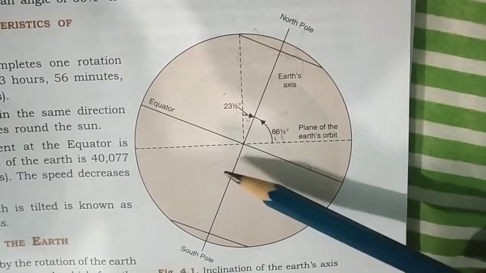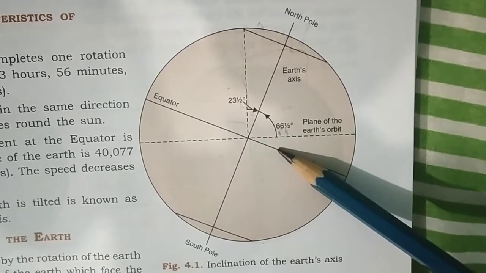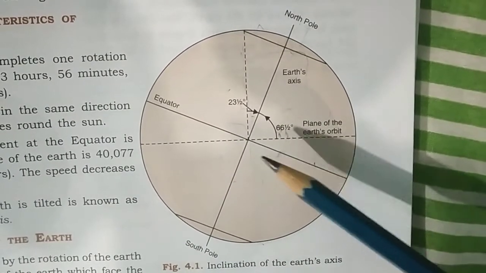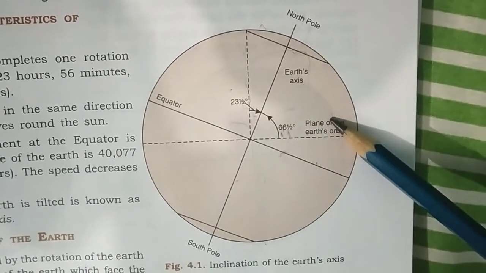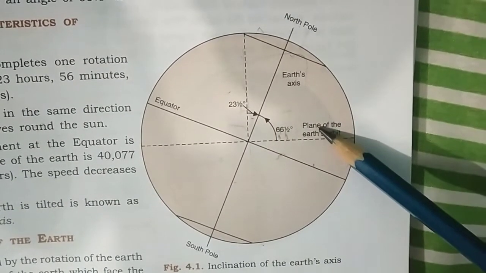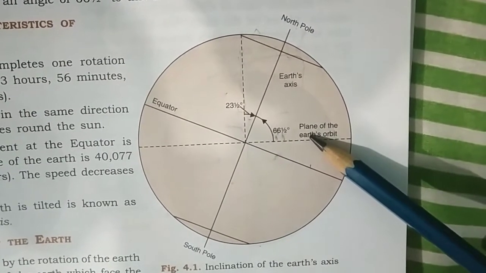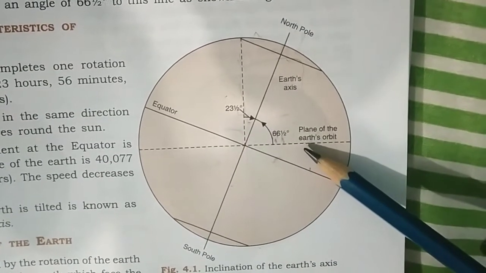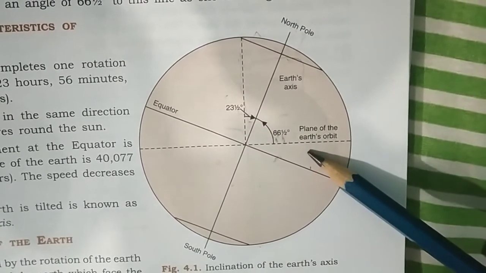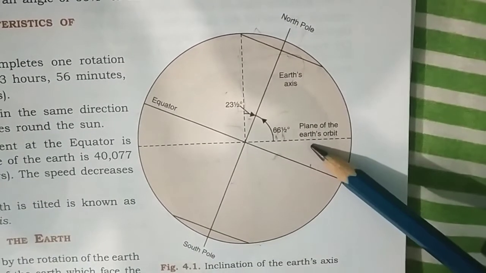Now we will know about the rotation of the earth, its direction, speed and day-night occurrence. Rotation is the daily motion or movement of the earth on its axis once in 24 hours or one day. The axis of the earth is tilted or inclined at an angle of 66 degree from the plane of orbit and 23 degree from the perpendicular of the plane of orbit.